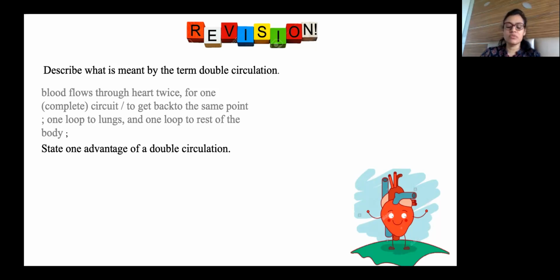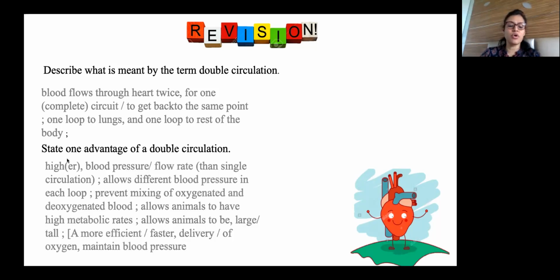You can see that. And the second point, blood flows at high pressure so that it reaches all parts of the body. So prevent mixing of oxygenated and deoxygenated blood. This is the main important point. Blood pressure is high, because of which blood reaches all body parts. So it is faster.